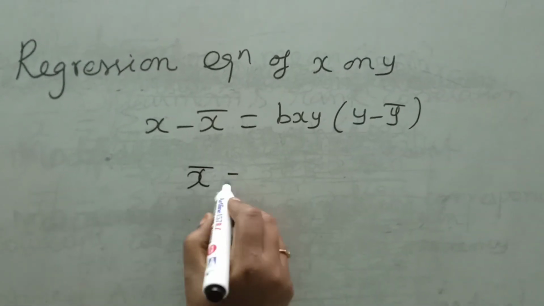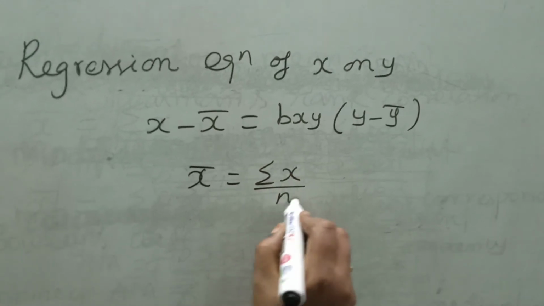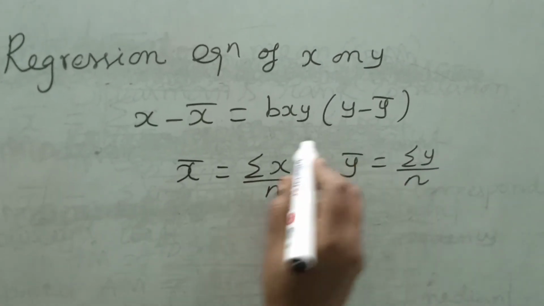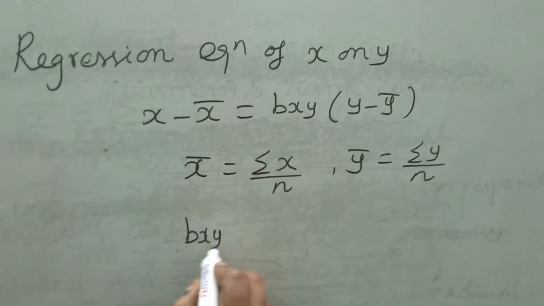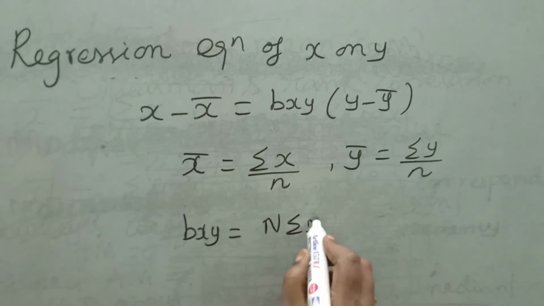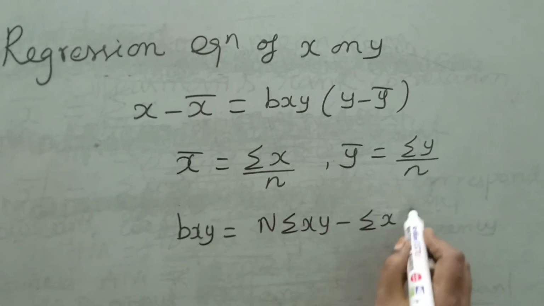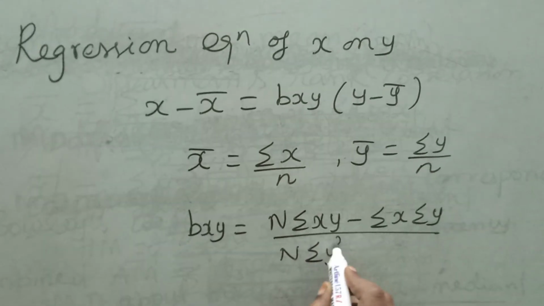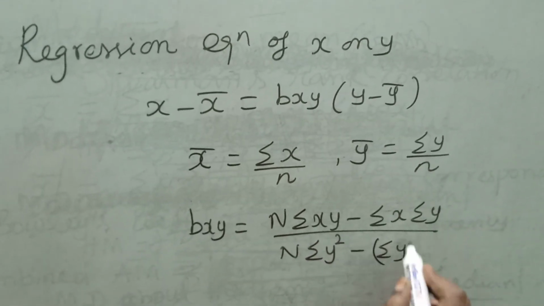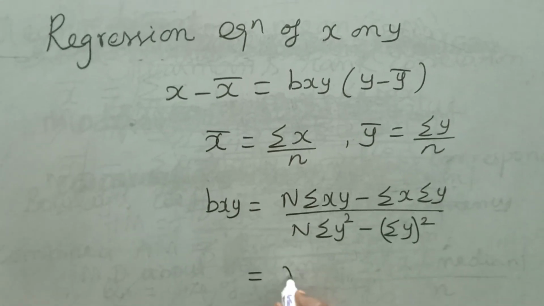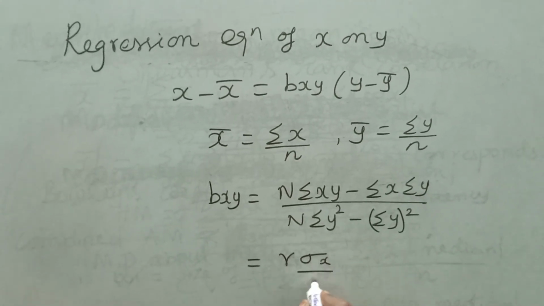X bar formula is sigma x divided by n and y bar formula is sigma y divided by n. Regression coefficient formula is n sigma xy minus sigma x sigma y divided by n sigma y square minus (sigma y) the whole square. Another formula is also r sigma x by sigma y.